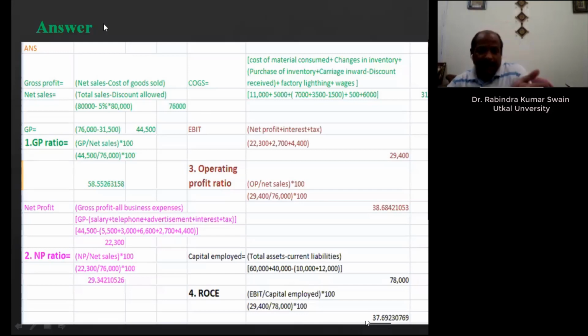So intentionally, I have taken good figures so that it gives a good margin of profitability of the company. If it is a lesser margin, then it's a problem for the company. The company has to think to reduce operating expenses and to increase sales, thereby the company can earn more percentage of profit and not a loss.